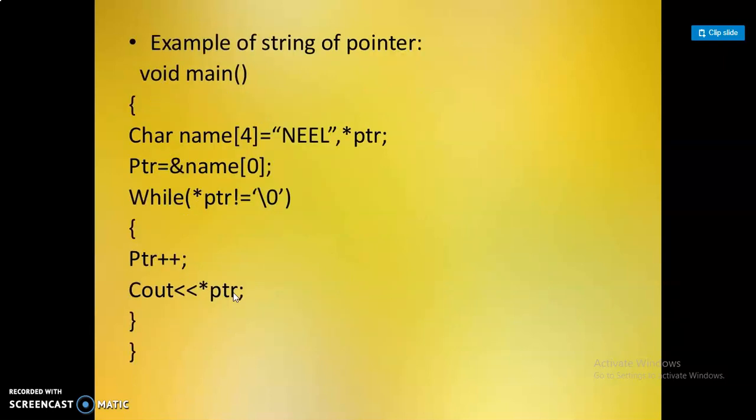So the example of string pointer here is char name of 4 equal to Neil. The 4 letters are here, and then the pointer variable star ptr. The variable holds the address of the array. While star ptr is not equal to the null character, it prints the 4 letters of the character name.